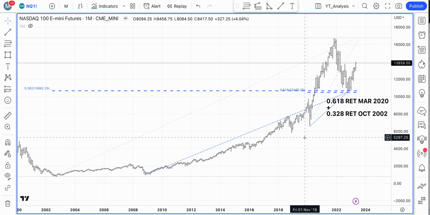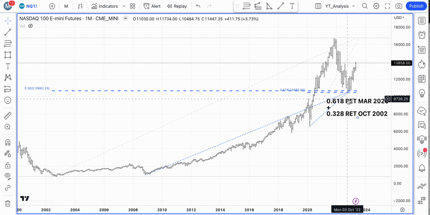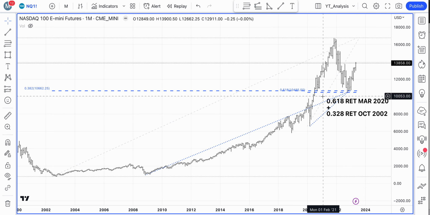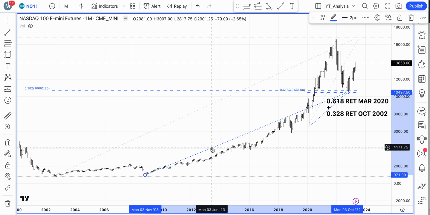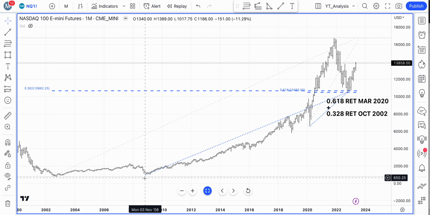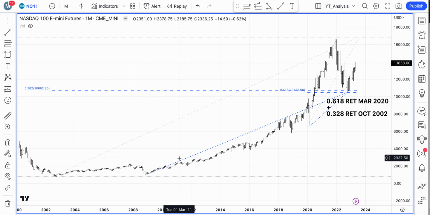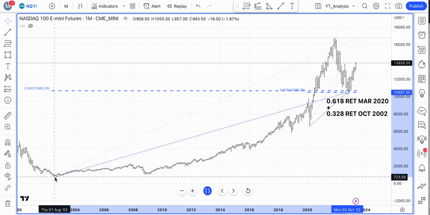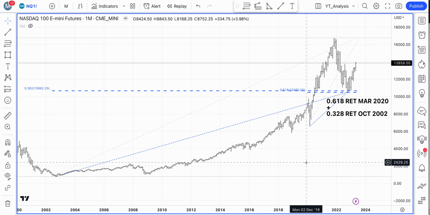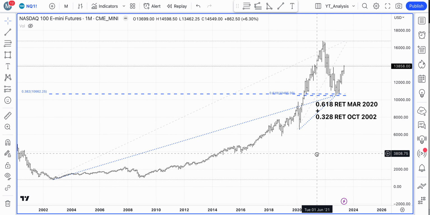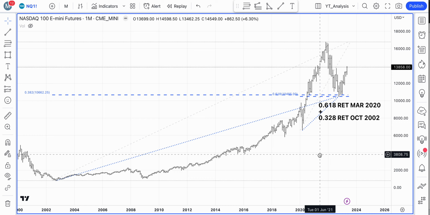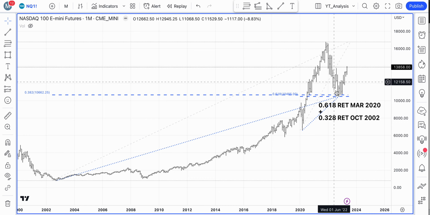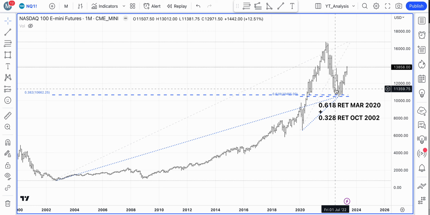And what we see is that where the support has come in October of 2022, that was about a 61.8% Fibonacci retracement. And the next level, I went far, actually I went to the 2008 lows. Then I realized actually on the chart we have a lower low as well. So I went back to the lows, which are actually in October of 2002. Even hard to pronounce that because it's so far back, about 20 years ago. So October 2002, and what the index did was it retraced 38.2% Fibonacci retracement.